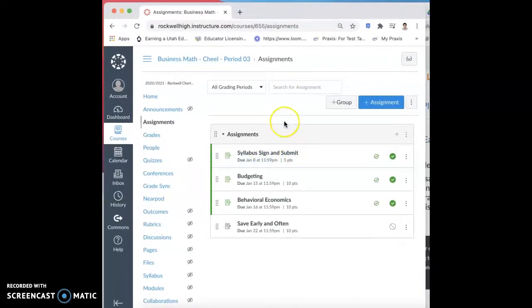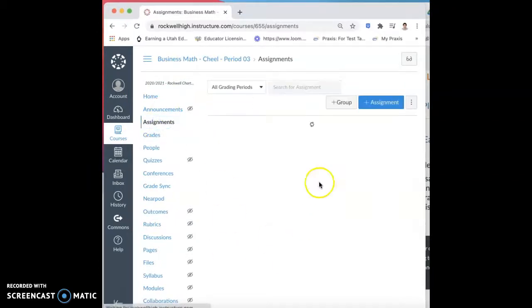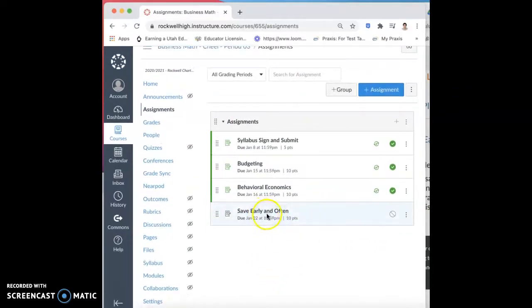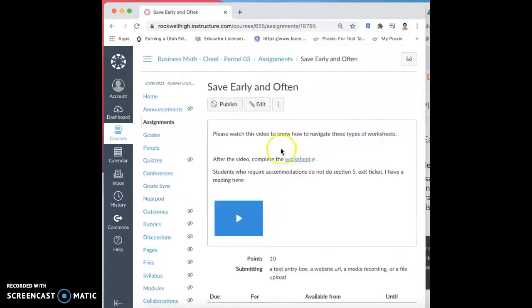So to jump right into it, if you go to your Canvas, go to assignments, you'll come up with this list of assignments, and I will be publishing this assignment soon, and you'll see more to come down here. But I want to show you how to work these NGPF assignments.